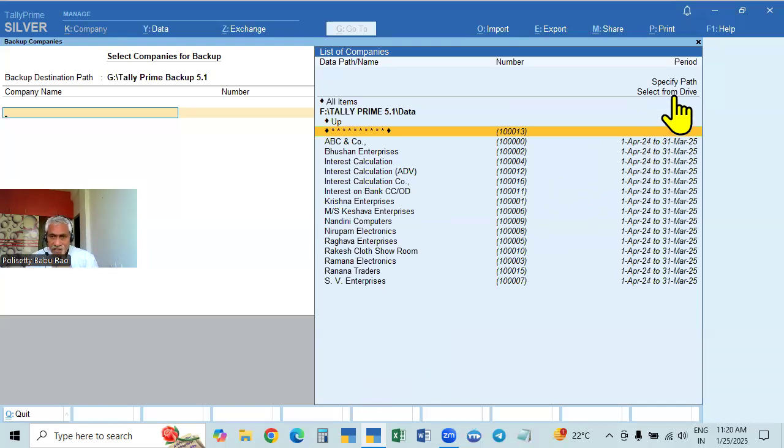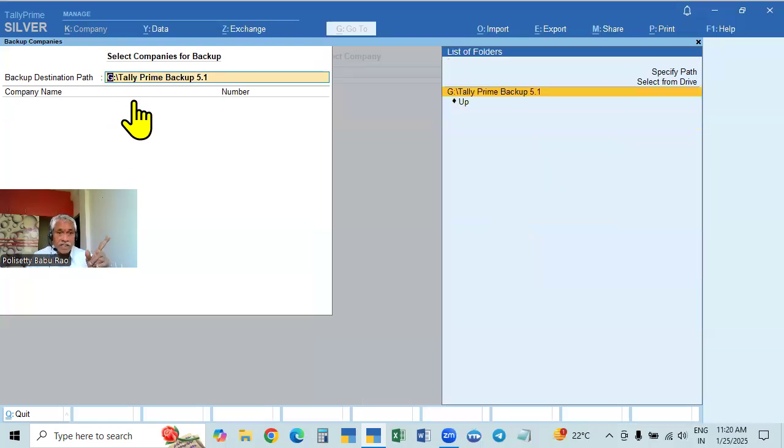the same procedure. Select from drive, select the folder, enter. That data path will come to the topmost. It will come here. Again click, it will come here. Before that, the cursor will be here. Take backspace or click here, and the cursor will go there. Then only you can do select from drive or anything and select, and this is taken.